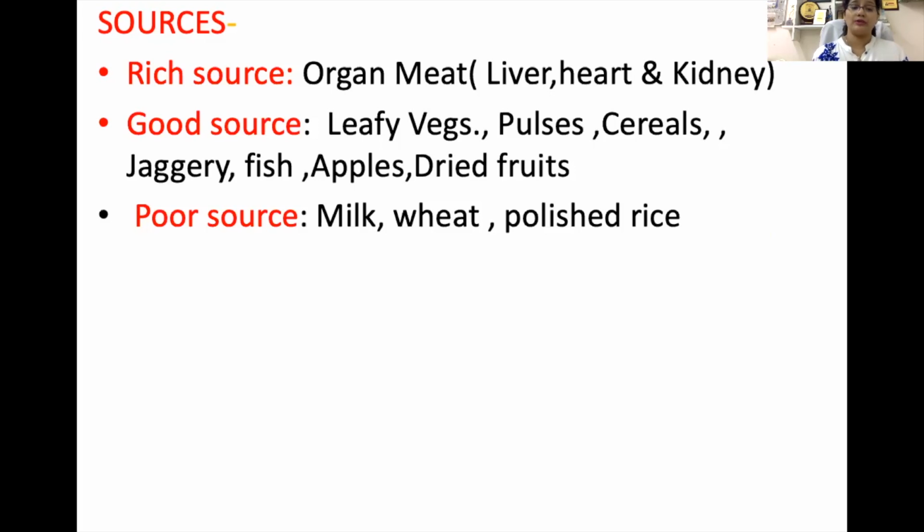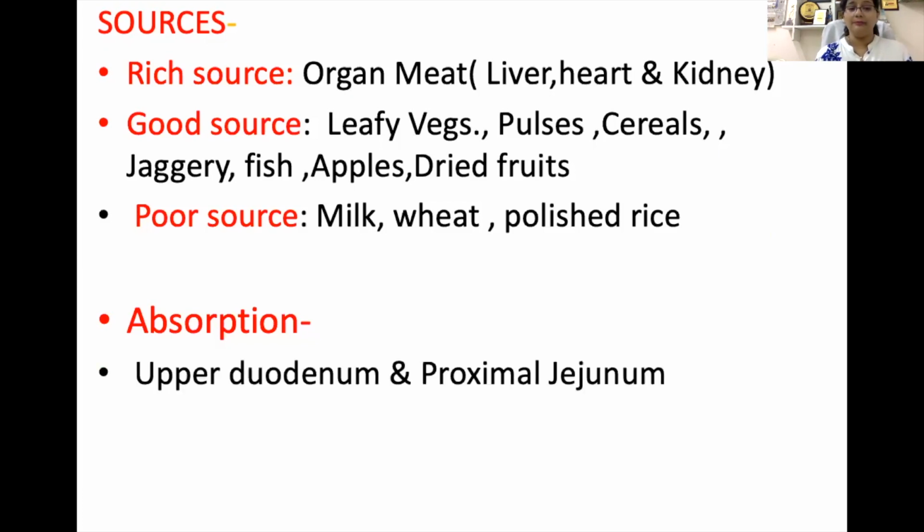Then good sources, you can see, are leafy vegetables like spinach, then pulses, cereal, jaggery, fish, apples and dried fruits. These are the good sources. Now poor sources are milk, wheat and polished rice. One glass of milk with your meal can reduce iron absorption to a large extent. Now, absorption of iron starts in the duodenum, upper duodenum, and proximal jejunum.